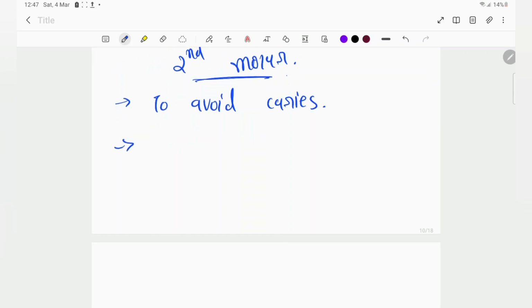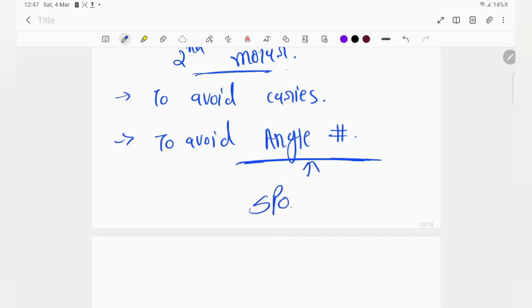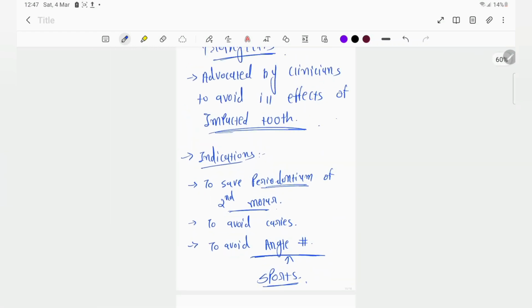Other than this, to avoid angle fracture. This angle fracture is most commonly seen in sports personalities. Okay, so in this case we have to remove it.